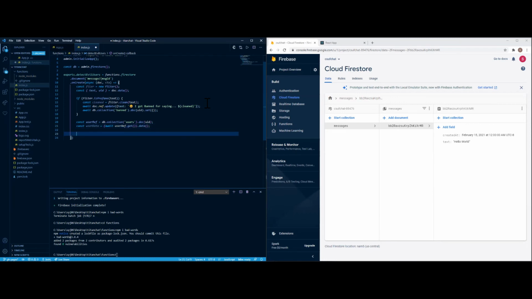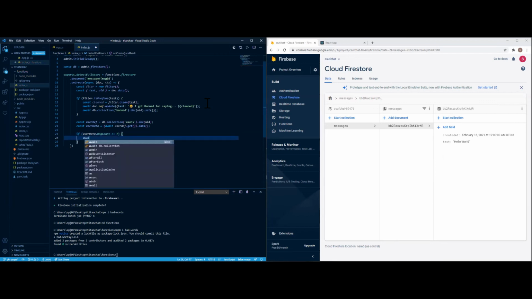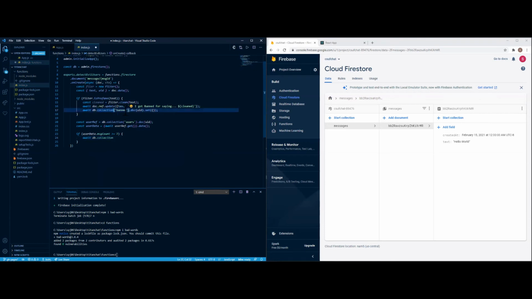I think I'm doing this correctly. Then we're going to do the message count for the amount of times they do it. So if user data dot msg count is more than 7 for now, we're going to do an await db collection. I think this is basically going to be the same thing as this, just to show that they're banned.